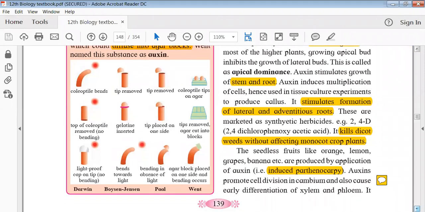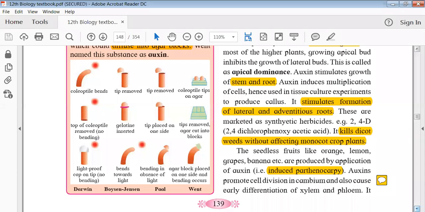It also induces the multiplication of the cells, and that's how it stimulates the growth of stem and root. And then it is also used in a plant tissue culture experiment to produce callus. So I think this is something we already had discussed. So what is callus? Callus is the unorganized mass of cells which can give rise to different parts of the plant. तो if you remember the biotechnology chapter, वहाँ पे मैंने एक फोटोज दिखाया था, ऐसे बॉटल में small things were there, like green color का ऐसा कुछ तो दिख रहा था.